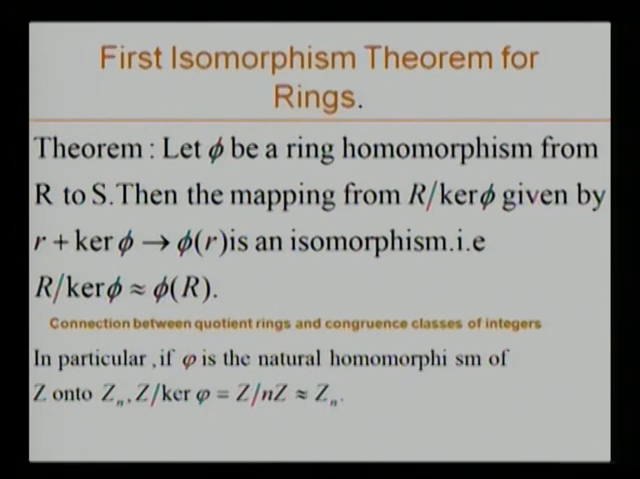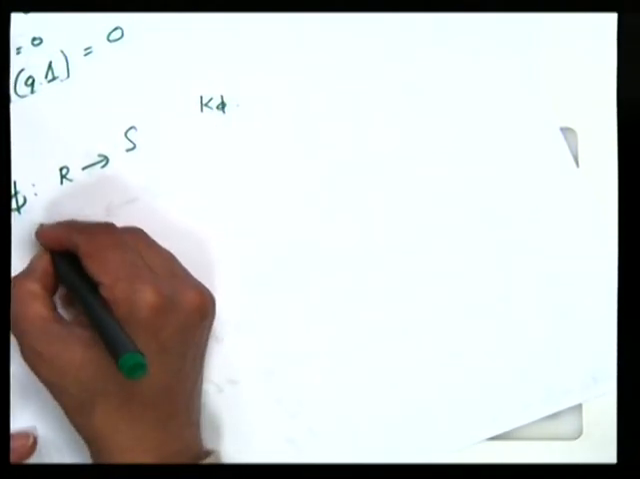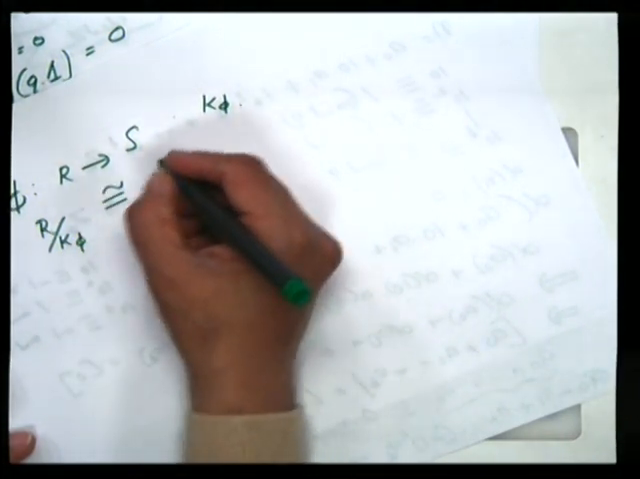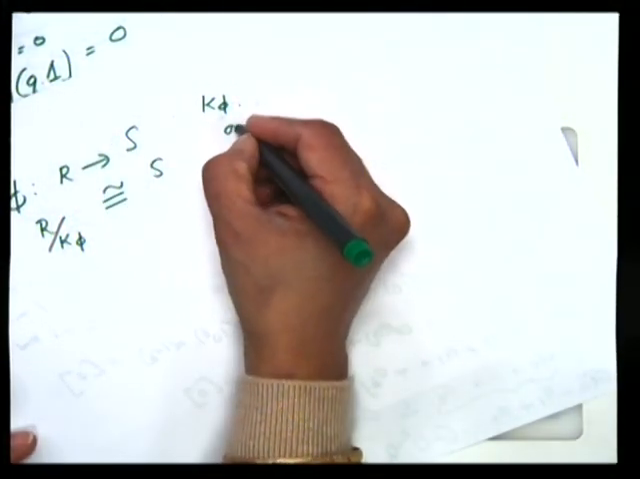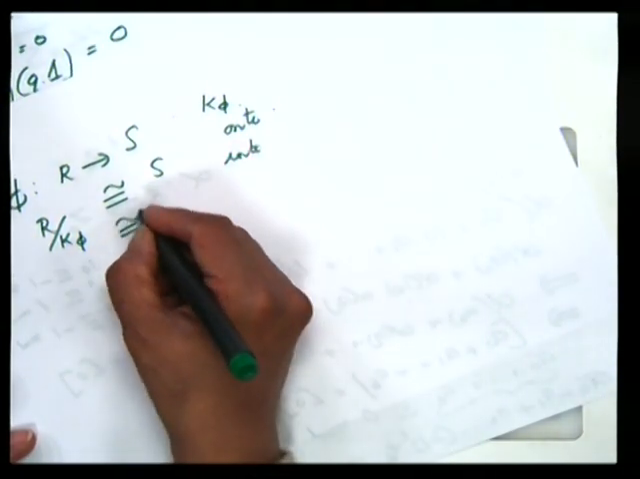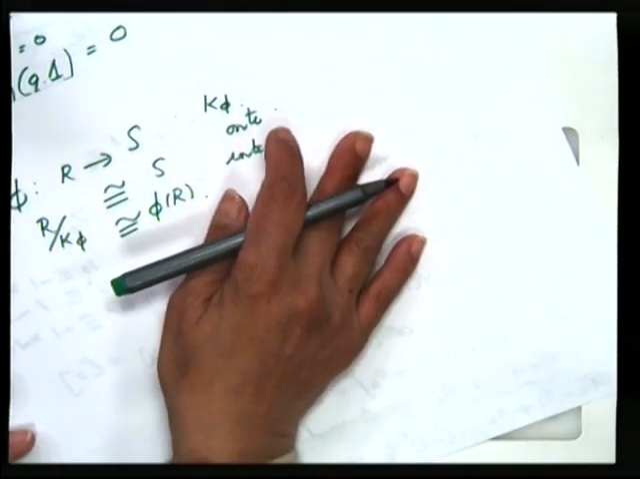Let phi from R to S be a ring homomorphism with kernel ker phi. What we are saying is R by ker phi is isomorphic to S in case phi is onto. If it is into, then it is isomorphic to the image of R under phi. This is the first homomorphism theorem.